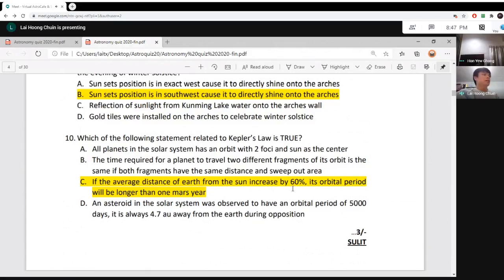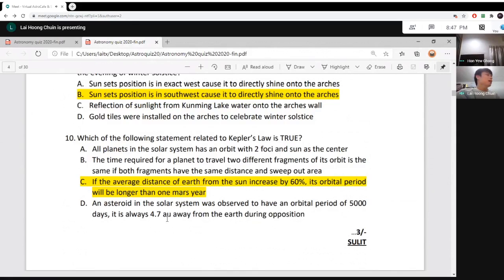If the average distance A becomes 1.6, the orbital period will be about 700 days. And 1 Mars year is about 650 days, so it's slightly longer than 1 Mars year.